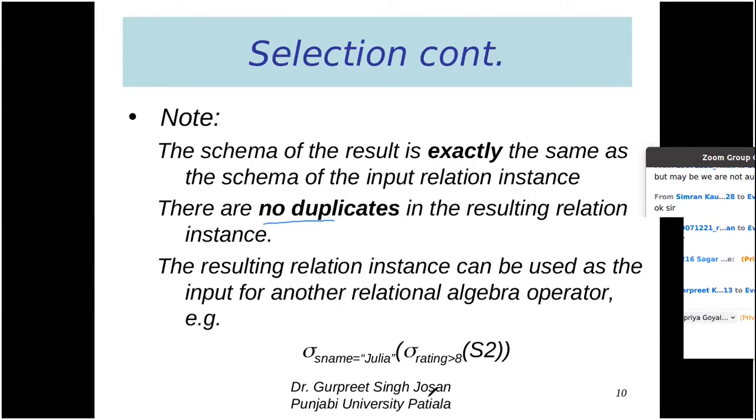For example, the result of sigma rating is more than 8 on S2 is also a relation, so that relation can be used in a further operation. I can apply a further selection operation on this relation R1. I can write sigma S name is equal to Julia. So from R1 I can select only those rows which contain S name as Julia. The resulting relation instance can also be used as the input for another relational algebra operator.